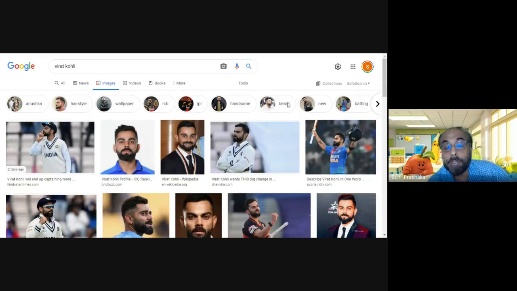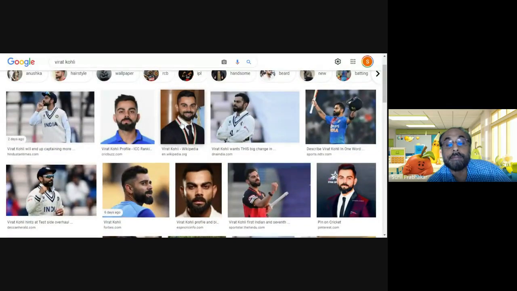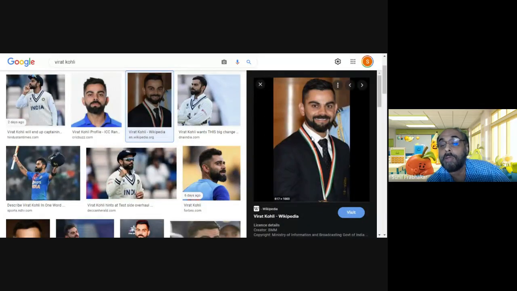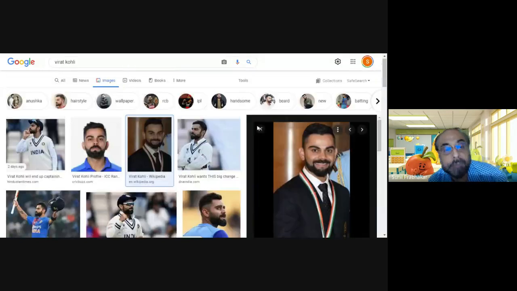I'm downloading a photo of Virat Kohli. Here, Virat Kohli is there in Wikipedia. I'm downloading this photo and saving it on my desktop as XYZ.